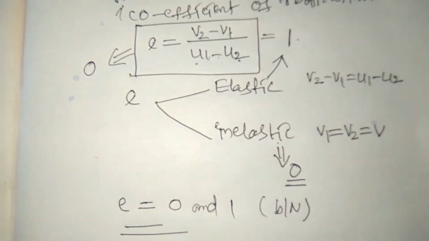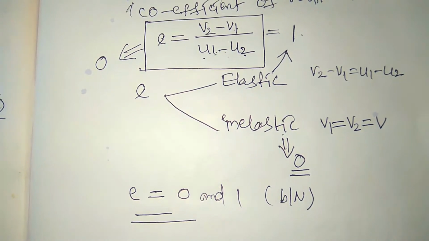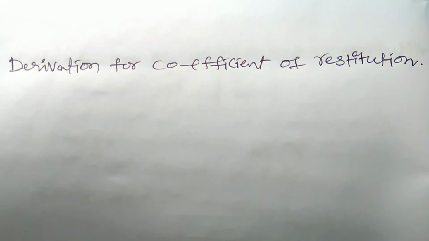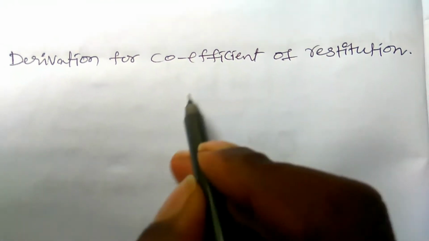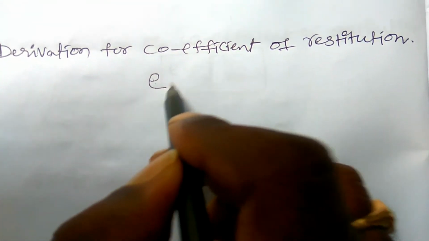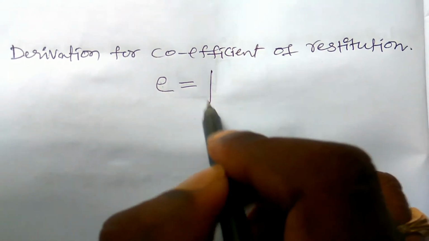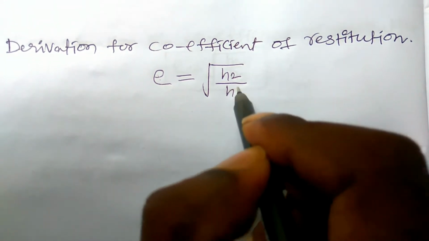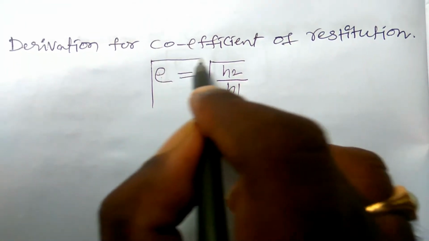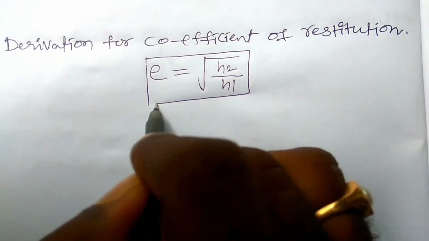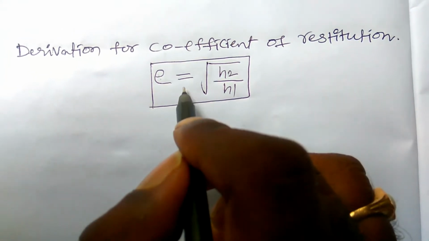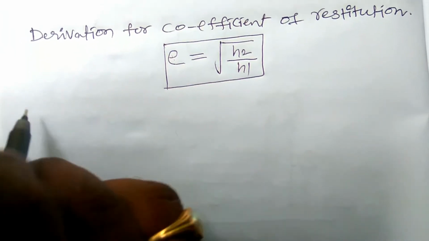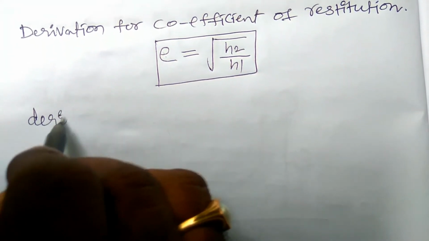So how we can find the quotient of restitution due to the collision? Let us see. Now we have to derive the derivation for quotient of restitution. The derivation for the quotient of restitution is equal to under root of h2 by h1. How we can derive it? So this is the formula to find the quotient of restitution between any collision. So now we have to derive the formula.